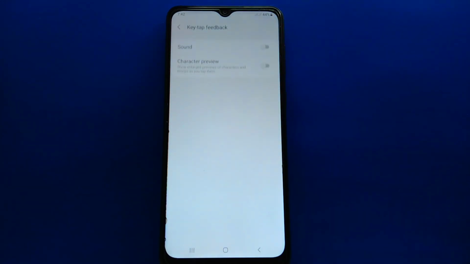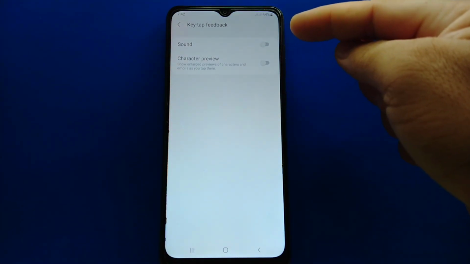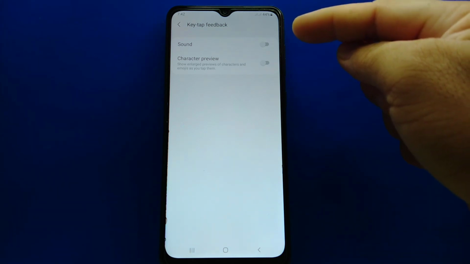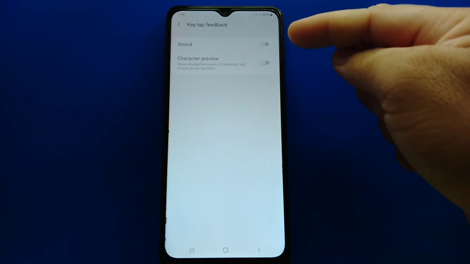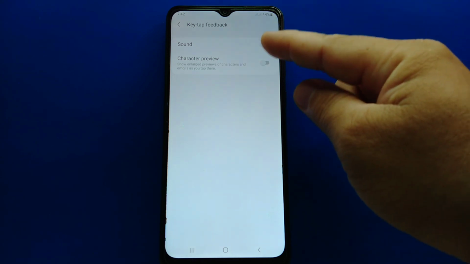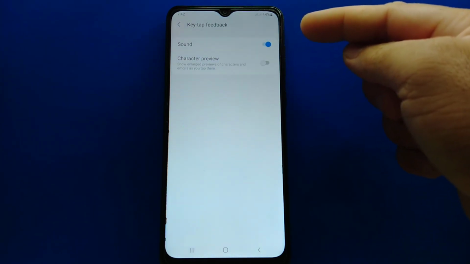Okay, go to this. And okay guys, here in Key-tap Feedback, you can see the Sounds, and on the right side you can see the switch button. And okay guys, to turn on the keyboard sounds of your Samsung Galaxy A02, all you have to do is switch on the switch button on the right side of these sounds. And that's it, we have successfully turned on the keyboard sounds.